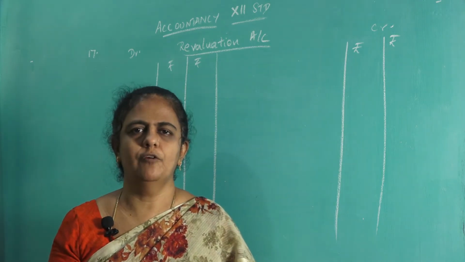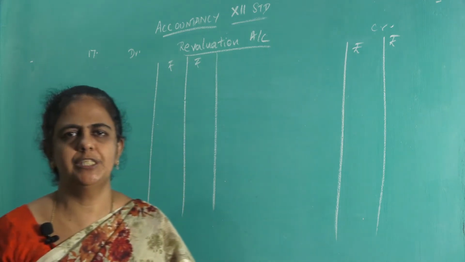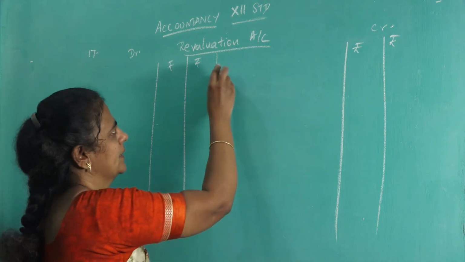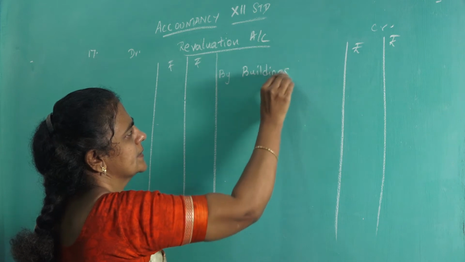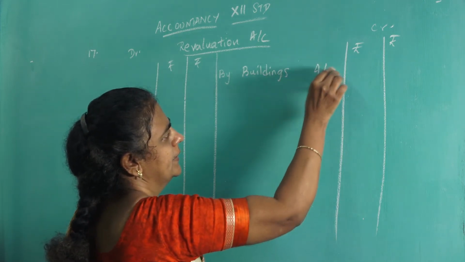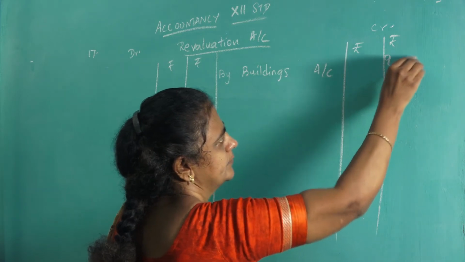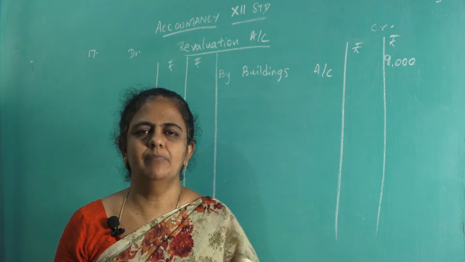You see the value of the building in the balance sheet, it is 90,000. So 10% appreciation means it is profit. Profit means you put on the credit side. By buildings account, 90,000 into 10 by 100, that will give you 9,000. See the second adjustment, stock to be depreciated by 5%.